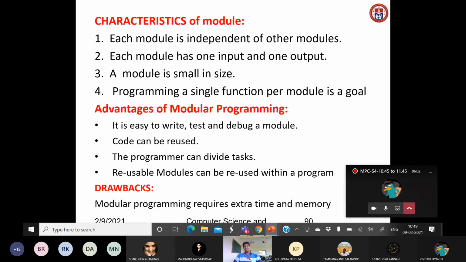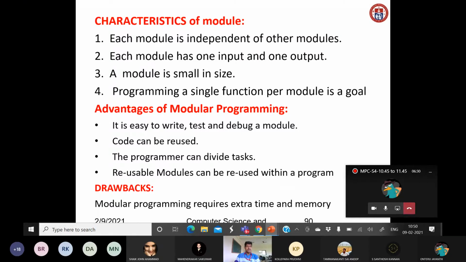So these are the characteristics of the modules. What are the characteristics of a module? Each module is independent of the other modules, so we don't have any connection. Each module is not dependent on other modules. Each module has one input and one output, and the modules are smaller in size. And programming a single function per module is the goal. So these are some characteristics of the modules, and these are some advantages.